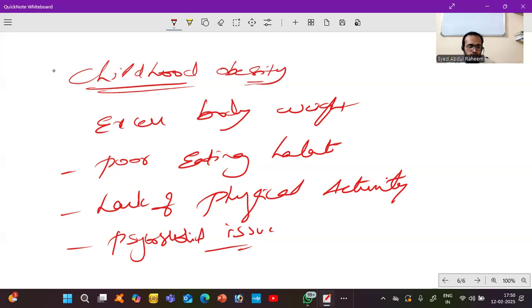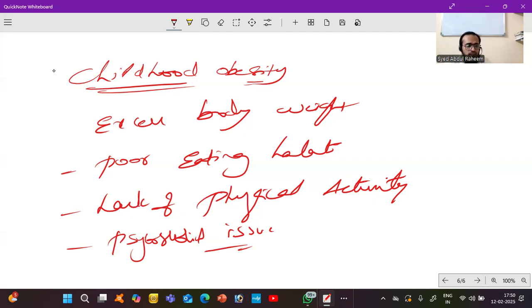So what you have to do, you have to encourage a balanced diet, and advise for proper physical activity, and need to improve his psychosocial issues. And you have to educate the family members or the child, and need to improve his socio-psychological responsibilities. So for that you have to educate that person.